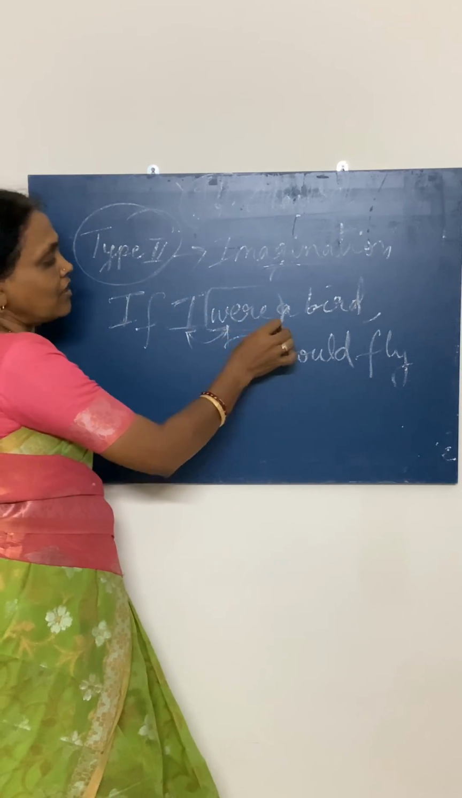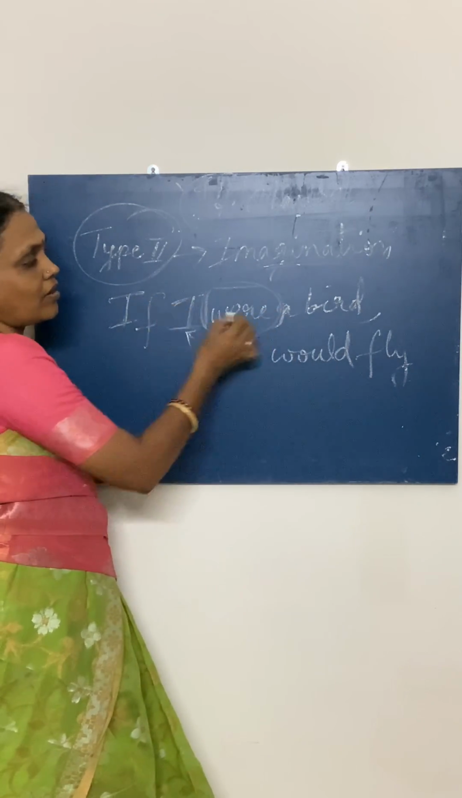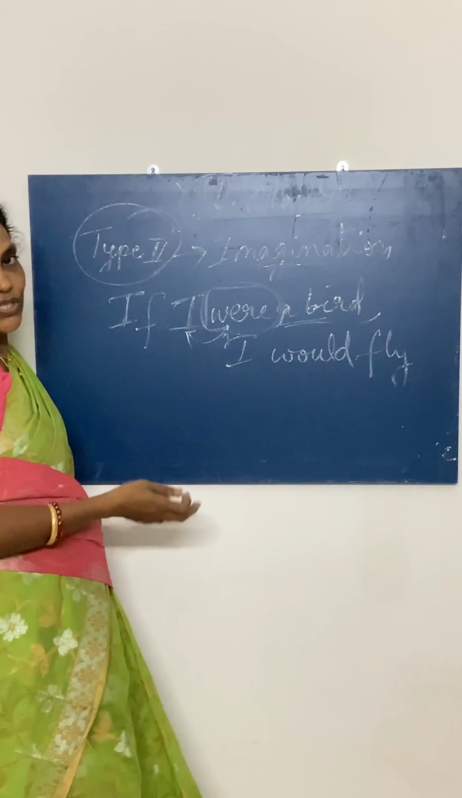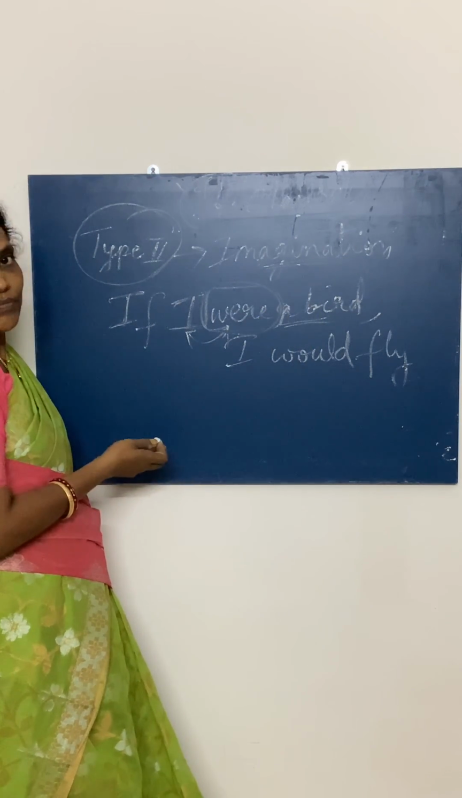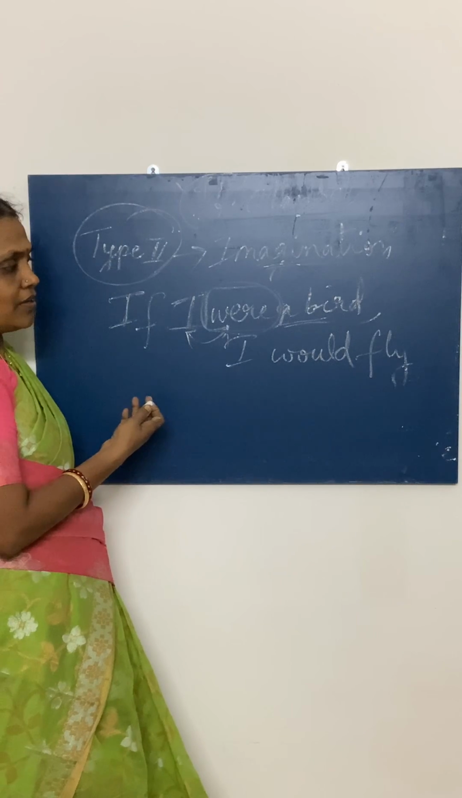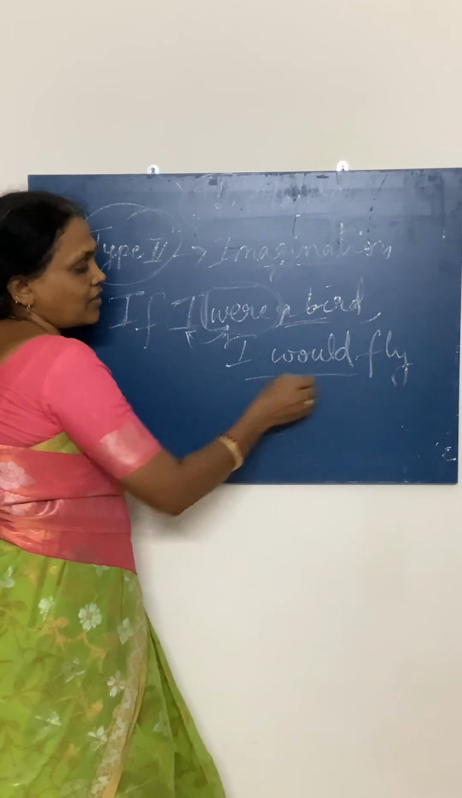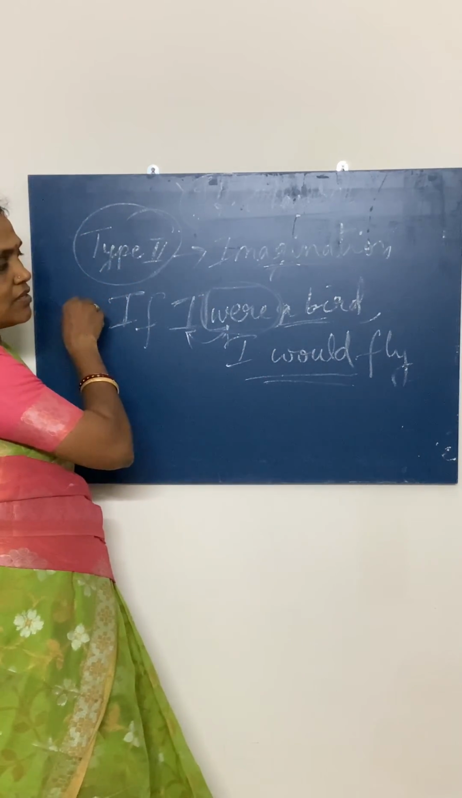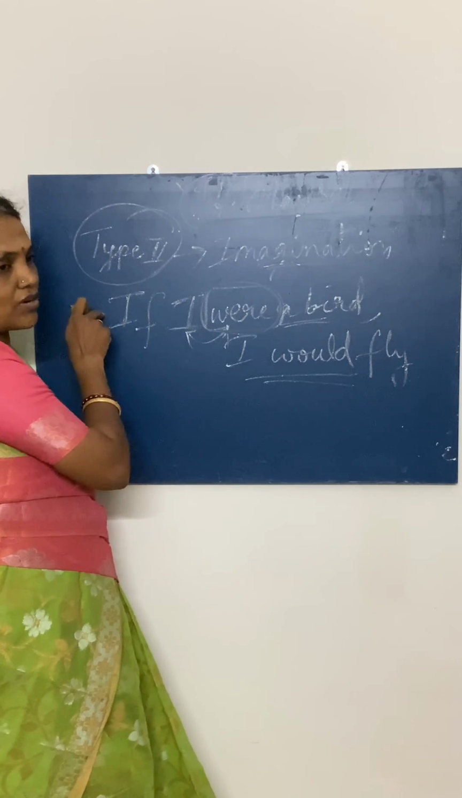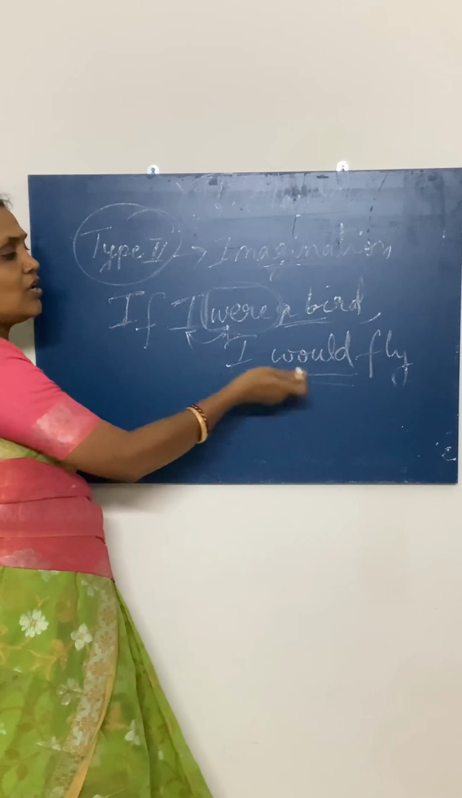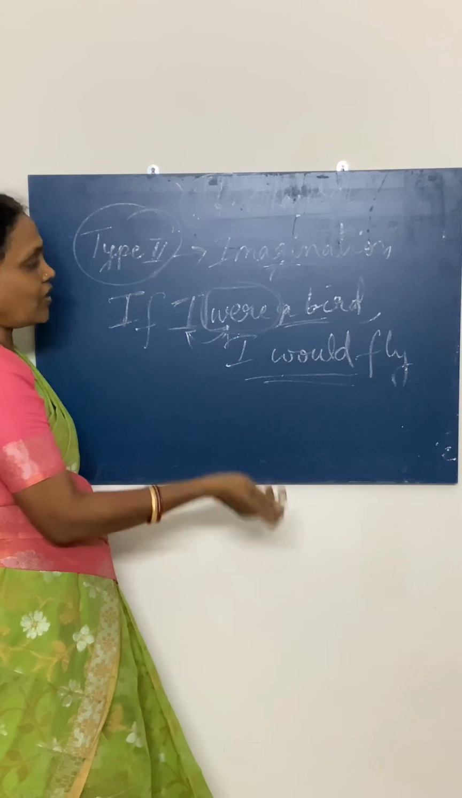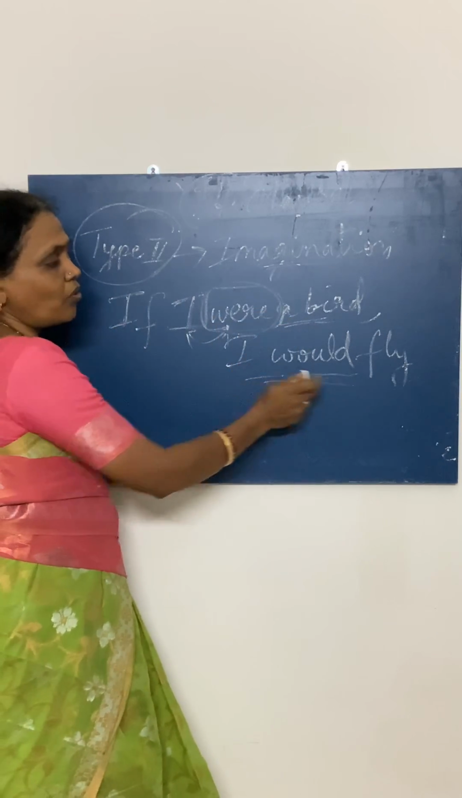Here this condition is imagination. This is improbable. This cannot happen. I am not a bird, so I cannot fly. This condition is just an imagination, so this result will not be there. So if I were a bird, I would fly.